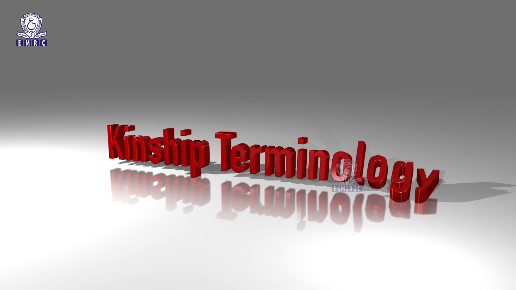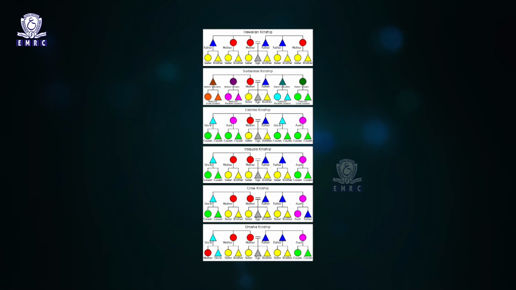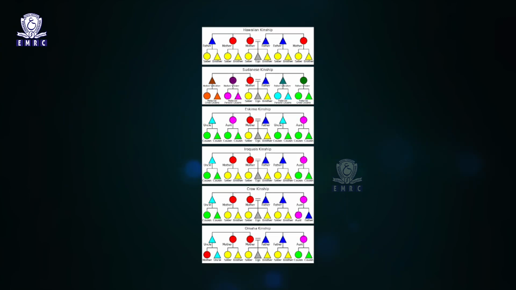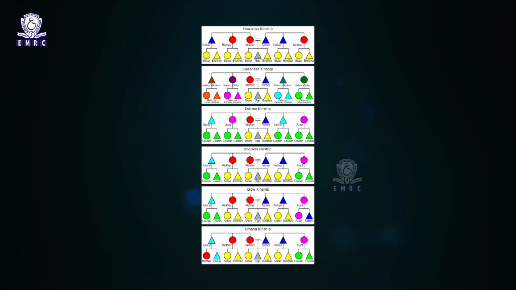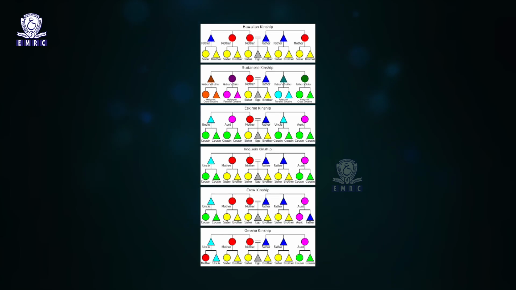Kinship terminology. Kinship terminology is the system used in languages to refer to the persons to whom an individual is related; different languages use different systems of kinship terminology. It includes the terms of address used in different languages for different relatives, and the terms of reference used to identify the relationship of these relatives to an individual.